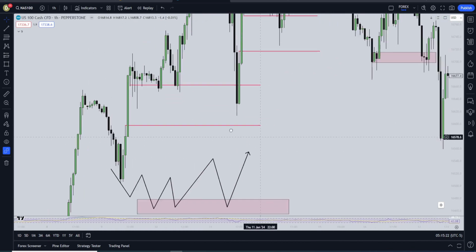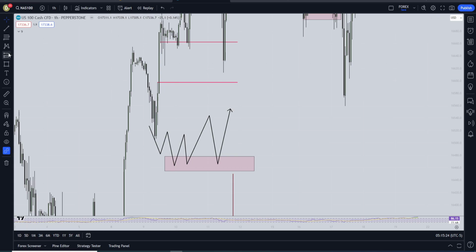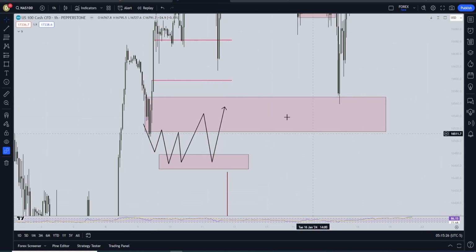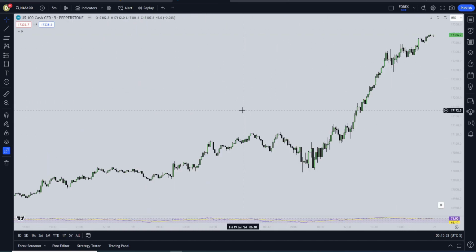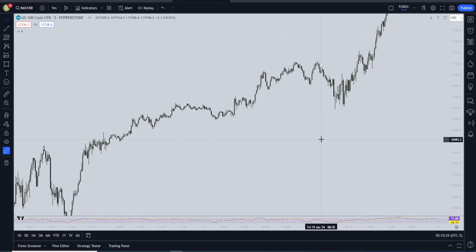What else? This could be an order block, but does price go here? Oh yeah, it does. It does go down here. Now this is a bit of a weird order block. If we go on the 5-minute candle, you'll see them on every time frame.